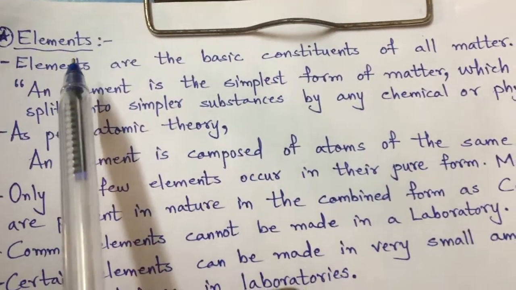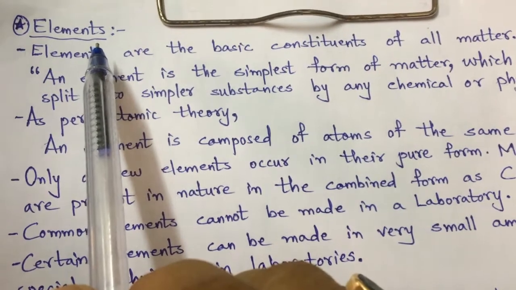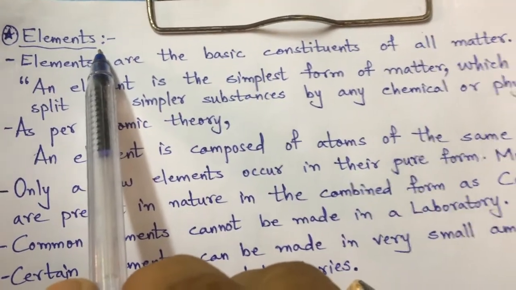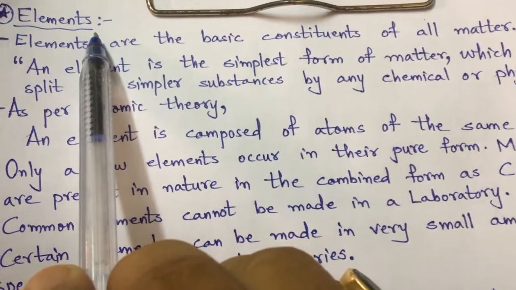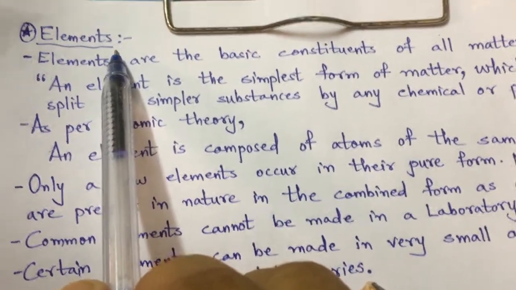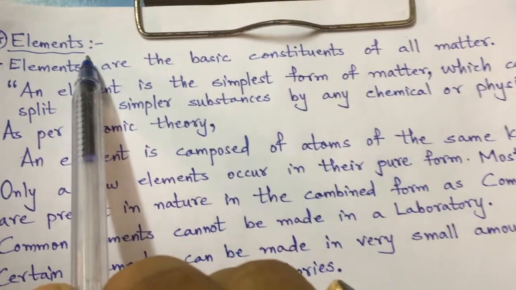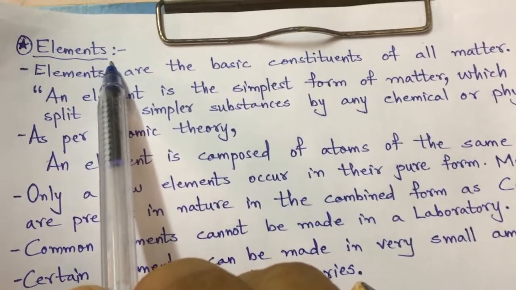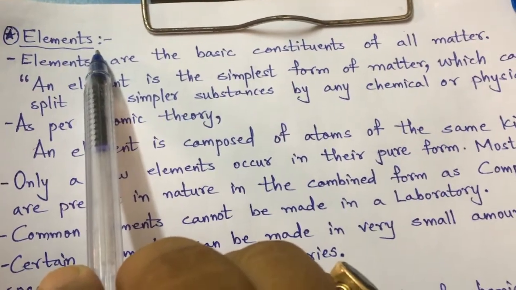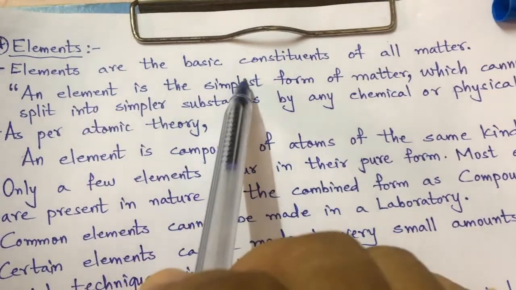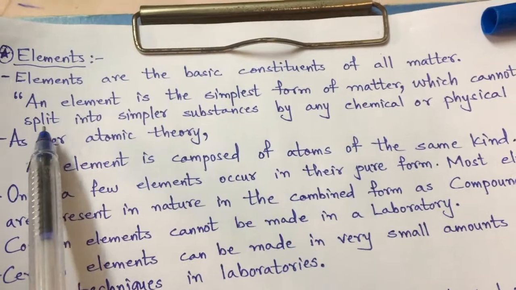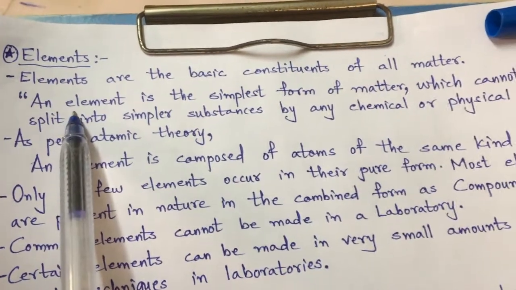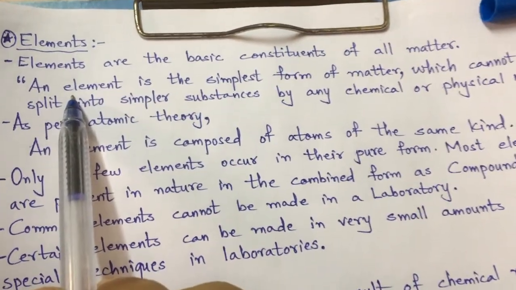Good evening, dear students. Now, the next topic is about the types of substances, and substances are basically of two types. One is the element and the other is the compound. Right? So, what are elements? Elements are the basic constituents of all matter. In the first chapter, we have actually learned this: what is matter and what are the constituents of matter.